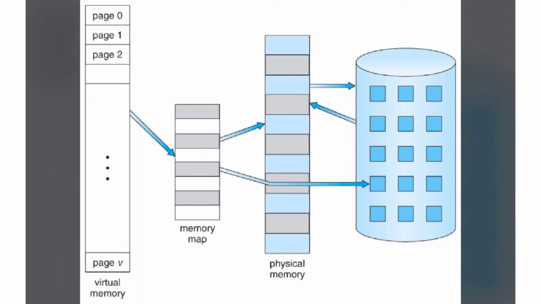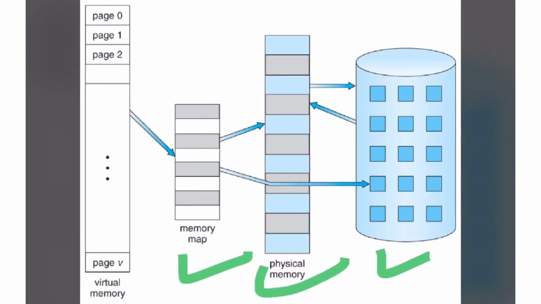There is a virtual memory, and many pages reside in this virtual memory. A memory map is there, physical memory is there, and a disk storage device, that is secondary storage, is there in this diagram.